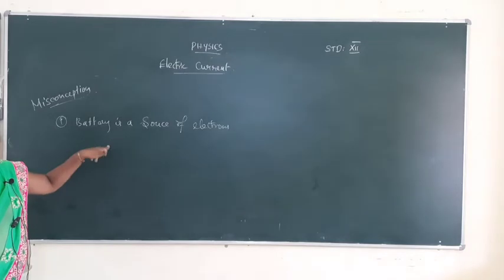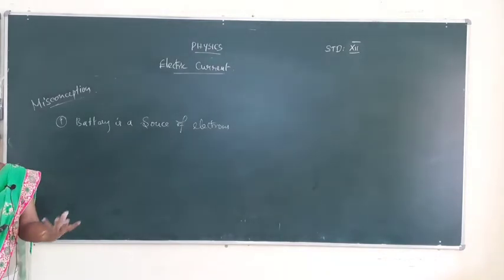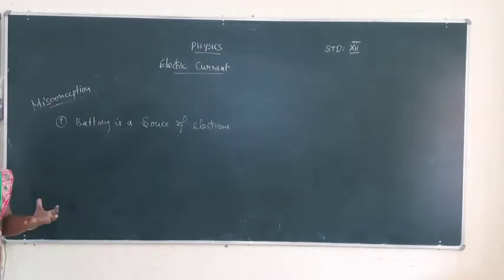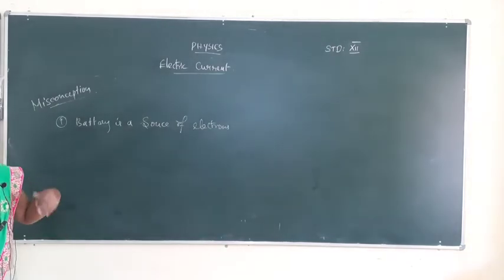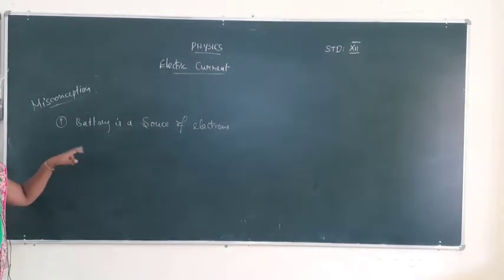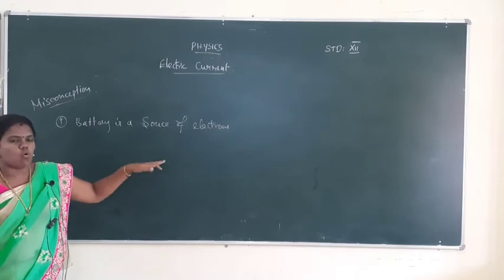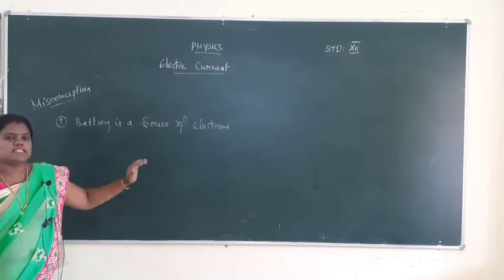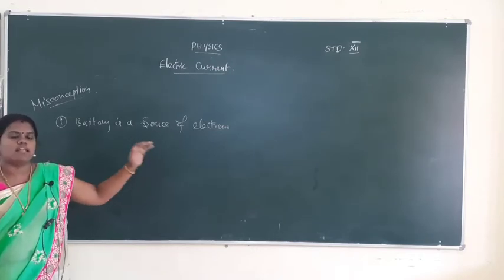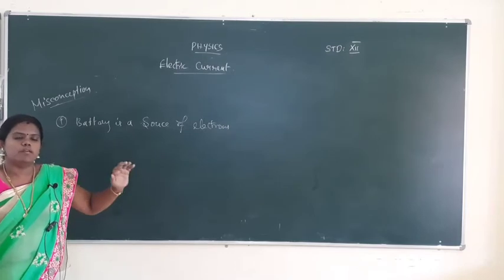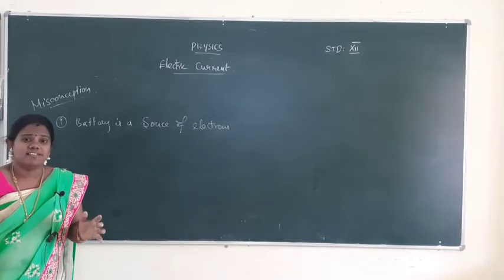The concept that the battery has charge, and the charge is easily applied to the mobile to recharge it, is not a correct concept. Battery is a source of electrons is a wrong concept, because the battery just gives the electrical energy to the electrons to move. Similarly, the electricity board does not give the current.